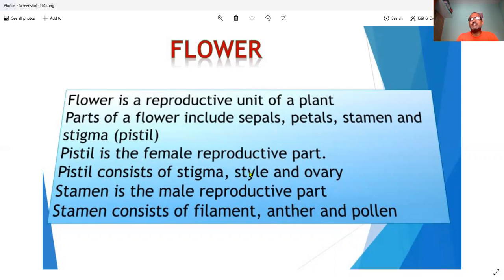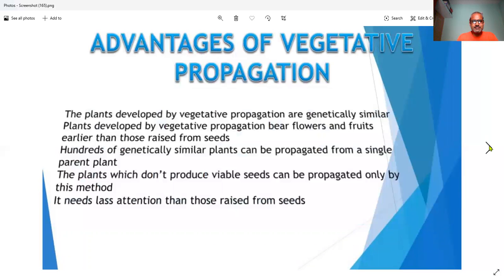Some flowers are unisexual, some flowers are bisexual, where both male and female structures are present. So pistil consists of three parts: stigma, style, and ovary. And stamen is the male reproductive part, which consists of three parts: filament, anther, and pollen. So we will go through it with the diagram.